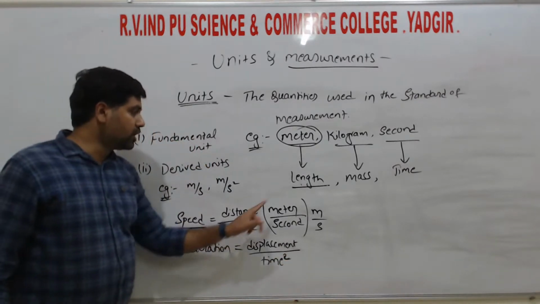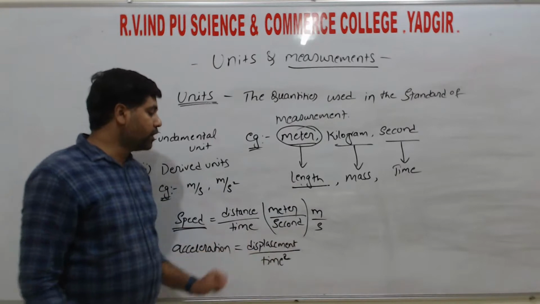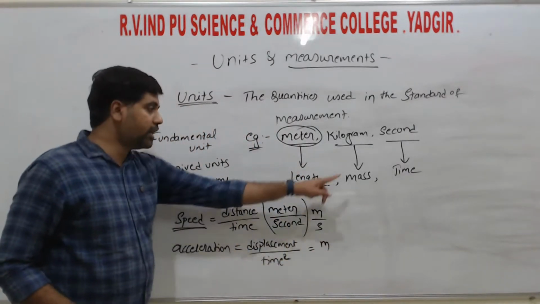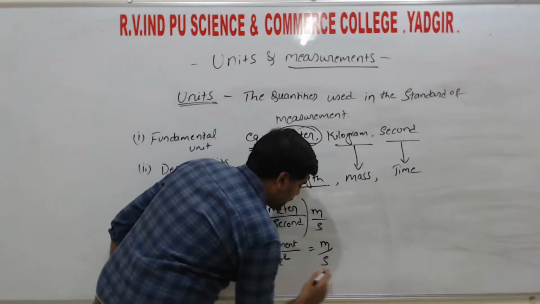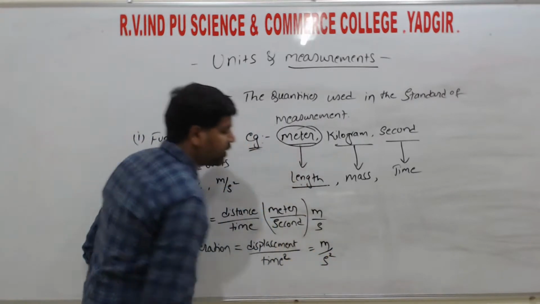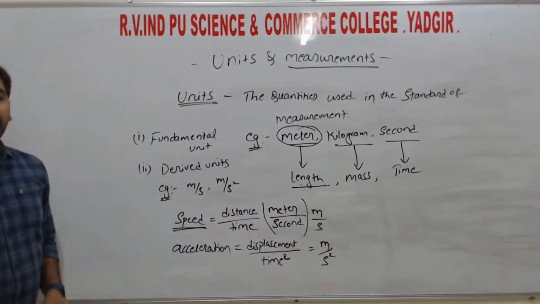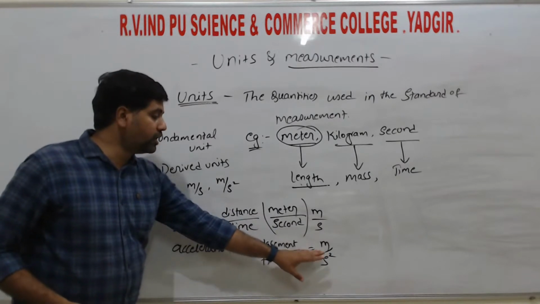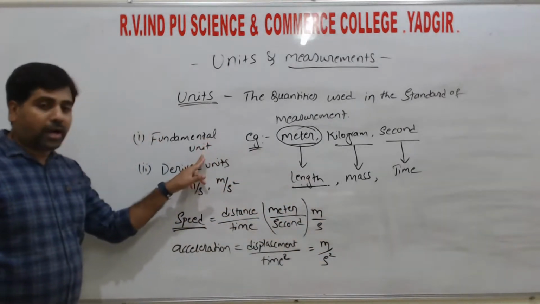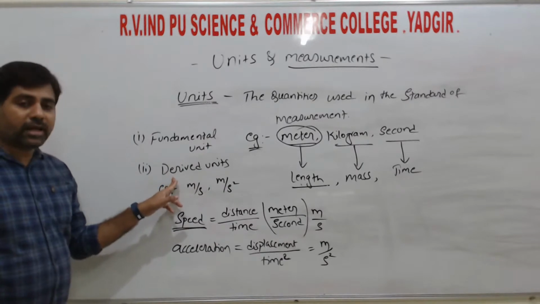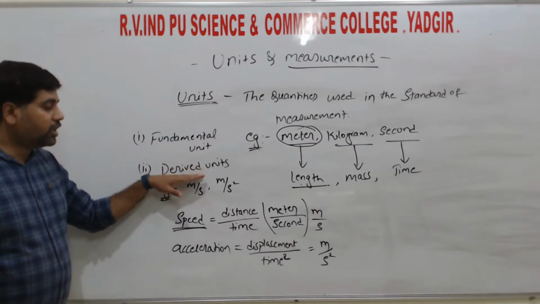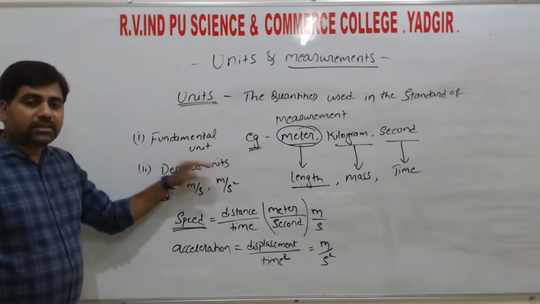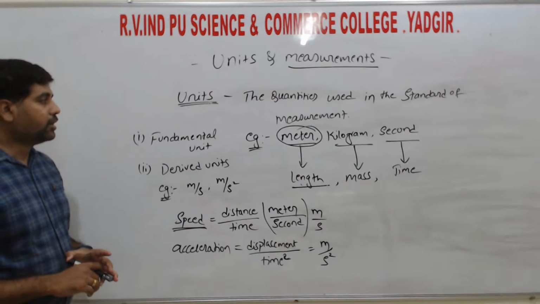Displacement is nothing but length, so the unit of displacement is meter, and the unit of time is second, squared, so hence we can write meter per second square. These are the examples for derived units, the units which are derived from the fundamental units, or we can say the units which measure the derived physical quantities are called derived units, right?